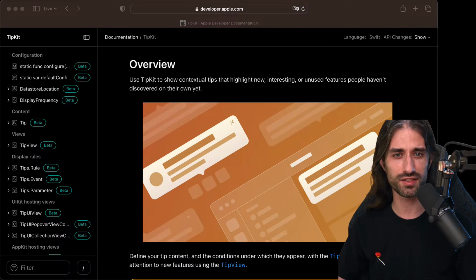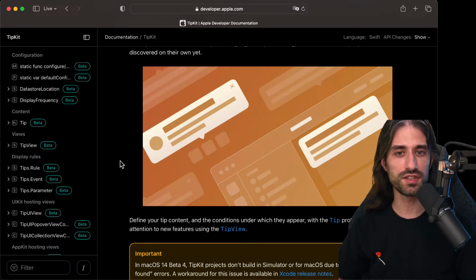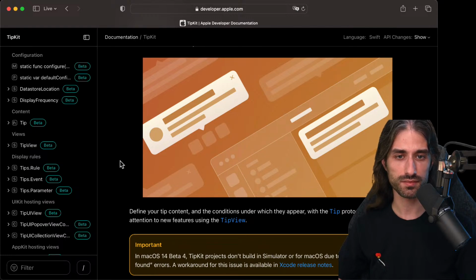And now it seems Apple has changed their stance a bit because they are making a first-party framework to implement these tips. Having such a framework is great because if you've ever needed to implement this kind of little hints that are displayed overlaid above the UI and pointing towards an element in the UI, you might have noticed that it's not as easy as it might seem, especially because you need to take into account different device sizes and screen sizes, and so it can actually be quite challenging. So having a first-party framework to implement this is great.